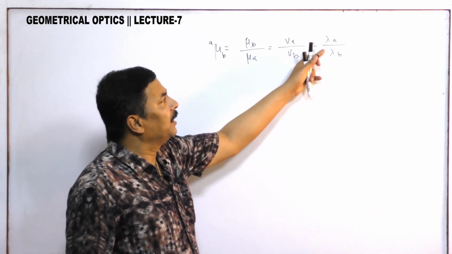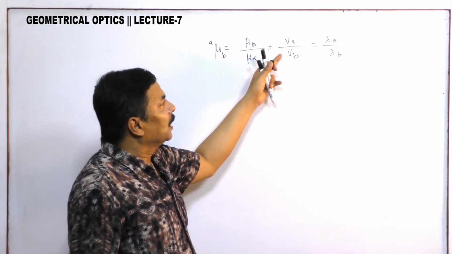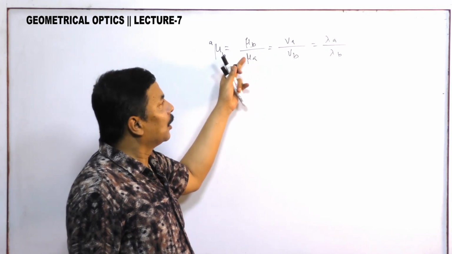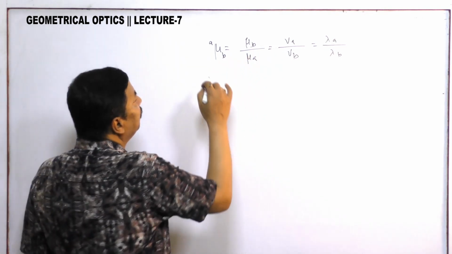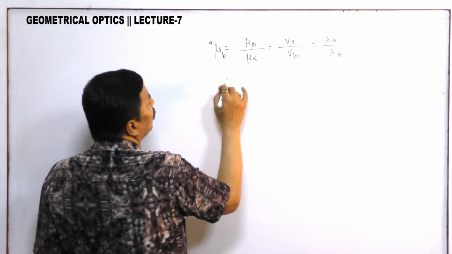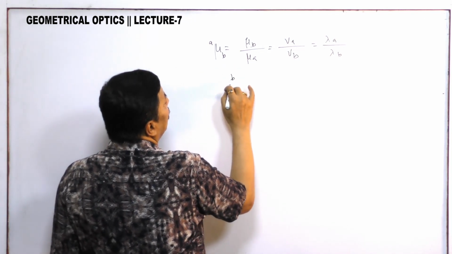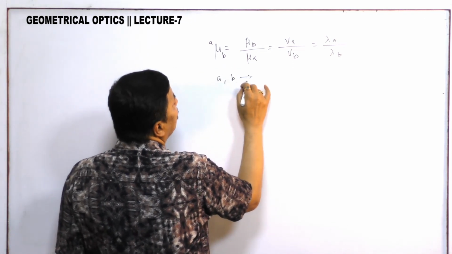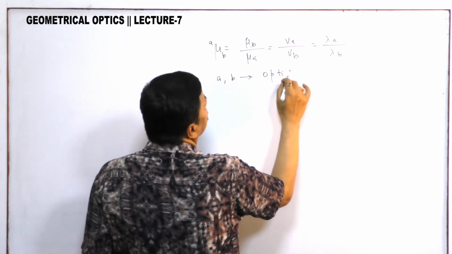If wavelength is given, then also we can find. If velocity is given in the two media, then also we can find. This is your B and A represents the optical medium.